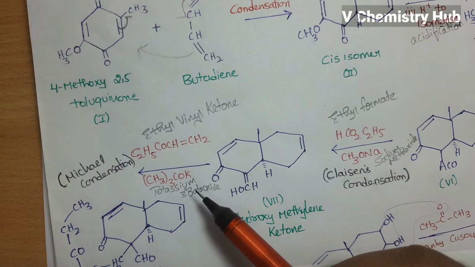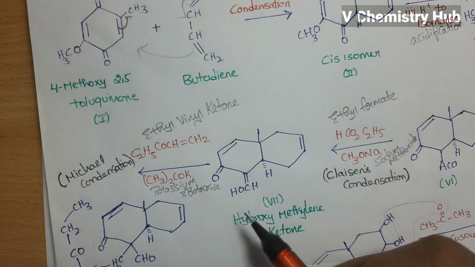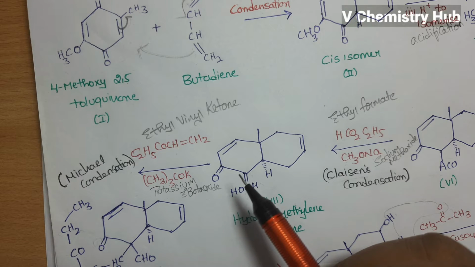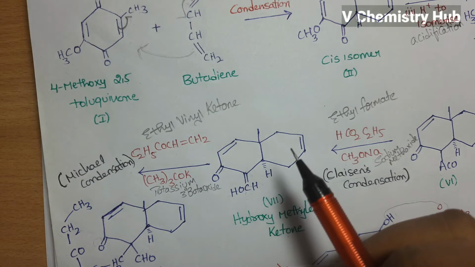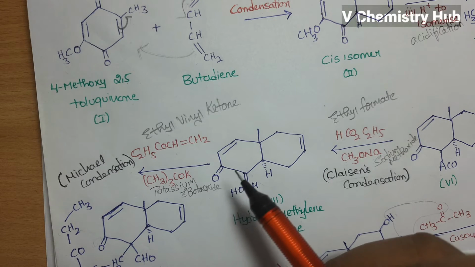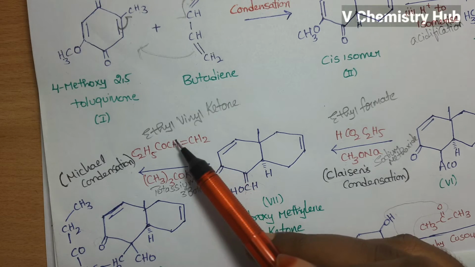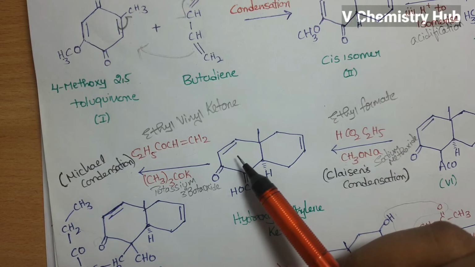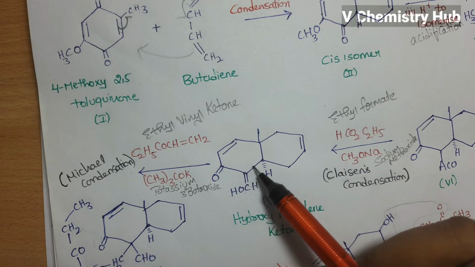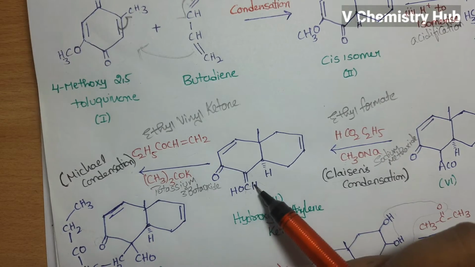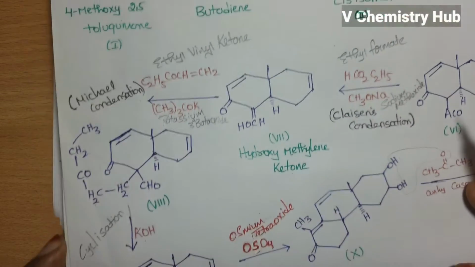So what is meant by Michael condensation reaction? This reaction is an addition of an enolate of a ketone or aldehyde to an alpha, beta unsaturated carbonyl compound. So this is a ketone and this is an alpha, beta unsaturated carbonyl compound. At this carbon the condensation takes place. Then we will get this compound 8.